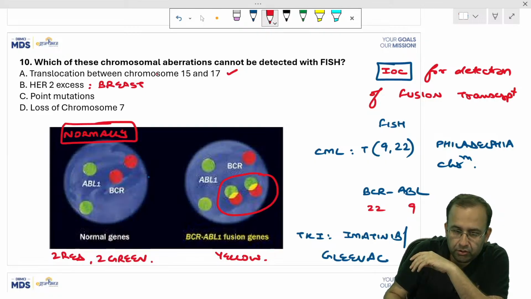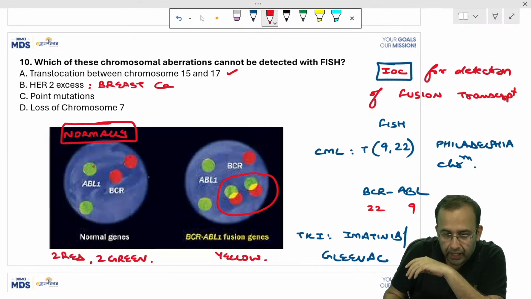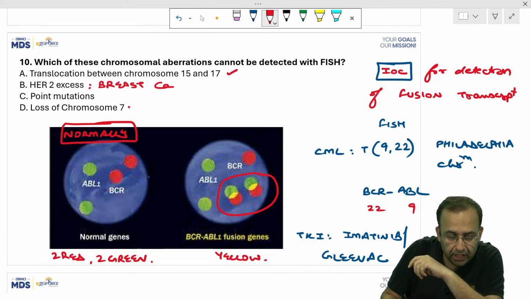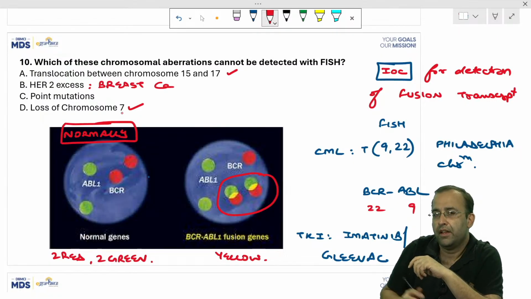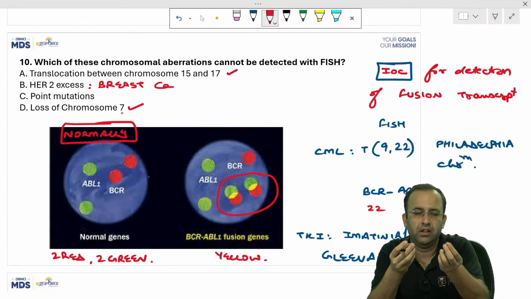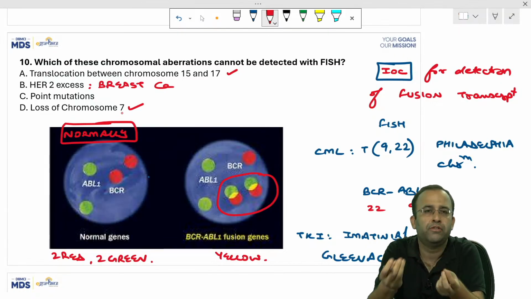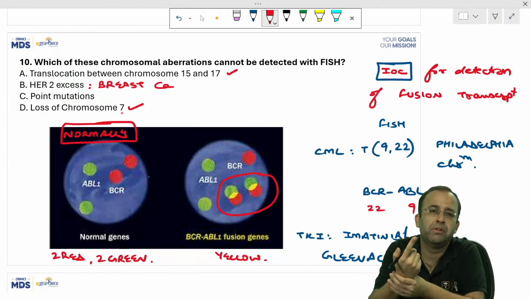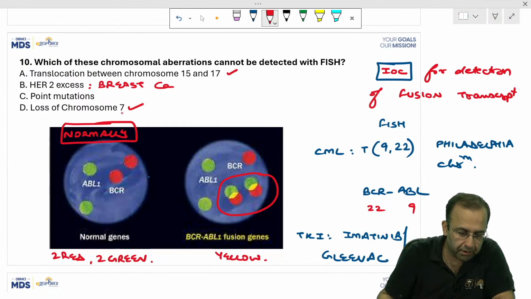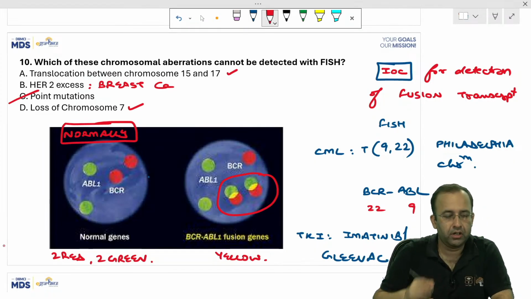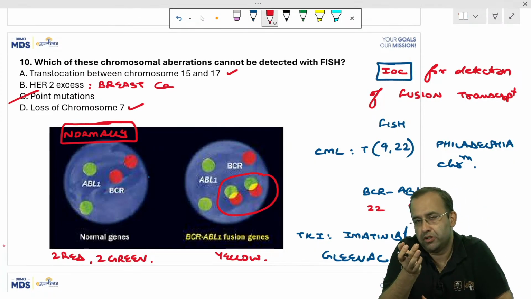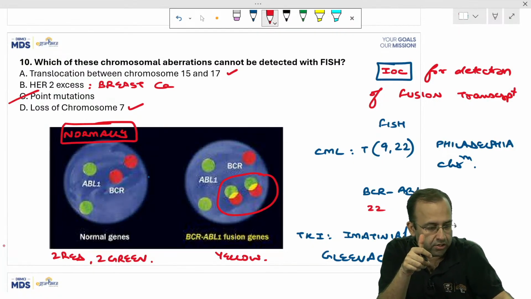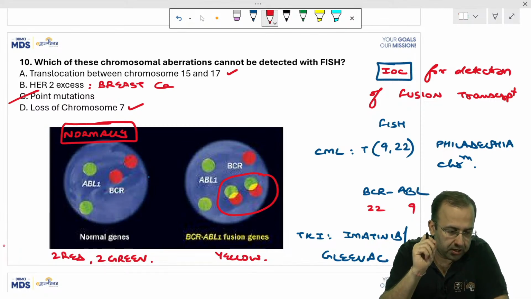For detection of HER2/neu positivity or excess, instead of normal HER2/neu expression, you will see excess in number. If there is loss of chromosome 7, normally, if I put any marker on chromosome 7, I should see 2 of that marker. If there is a loss of chromosome 7, if there is deletion, I'll just be able to see 1 expression. I can detect all that by FISH, but I cannot detect point mutations by FISH. So all can be detected by FISH except point mutations.